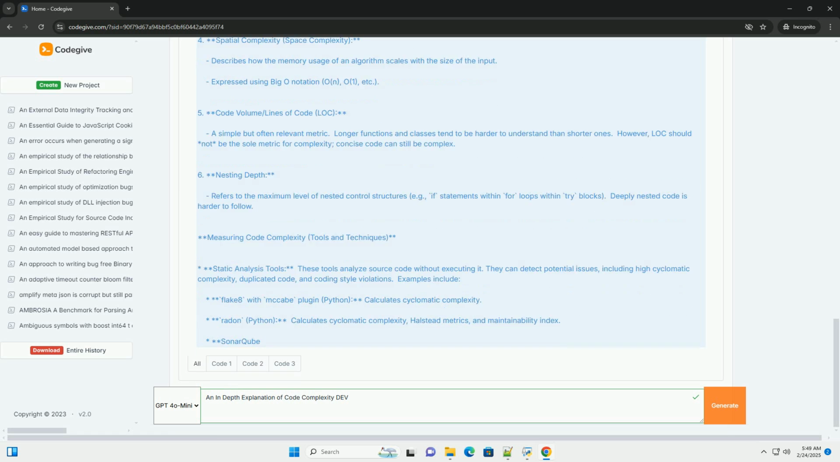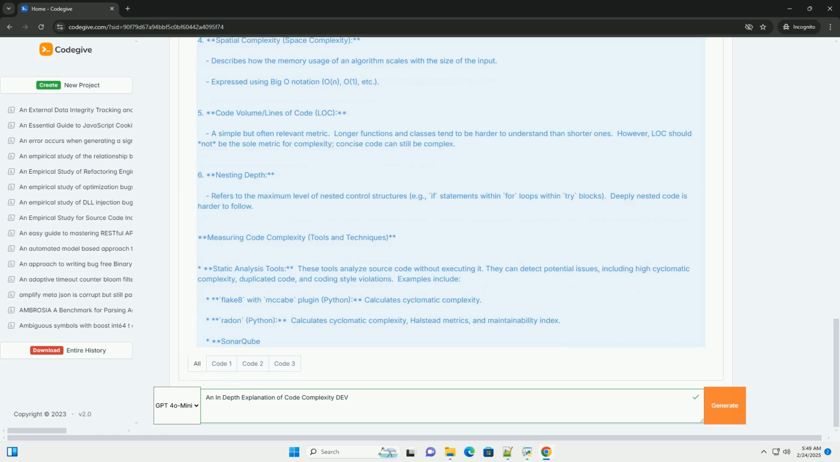3. Temporal complexity, time complexity. Describes how the runtime of an algorithm scales with the size of the input. Expressed using big O notation, O(n), O(log n), O(n^2), etc. Focuses on the dominant operation within the algorithm. 4. Spatial complexity, space complexity. Describes how the memory usage of an algorithm scales with the size of the input. Expressed using big O notation, O(n), O(1), etc.